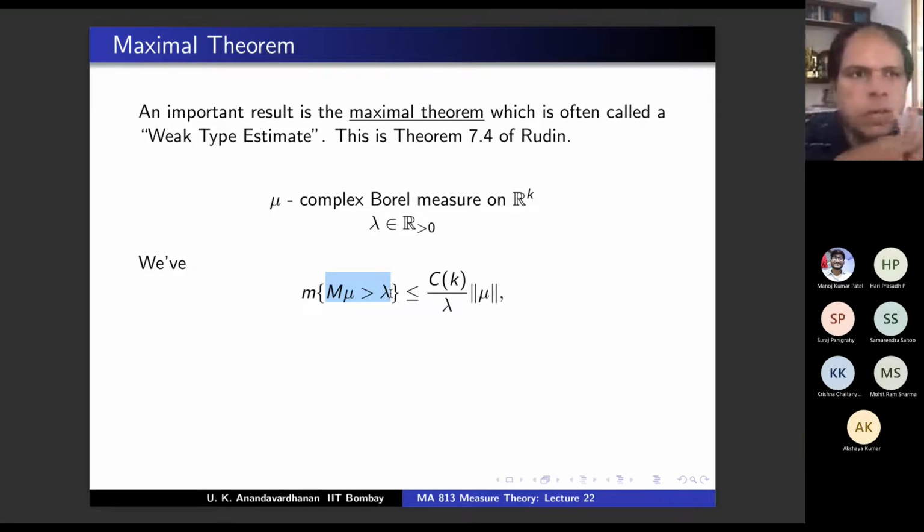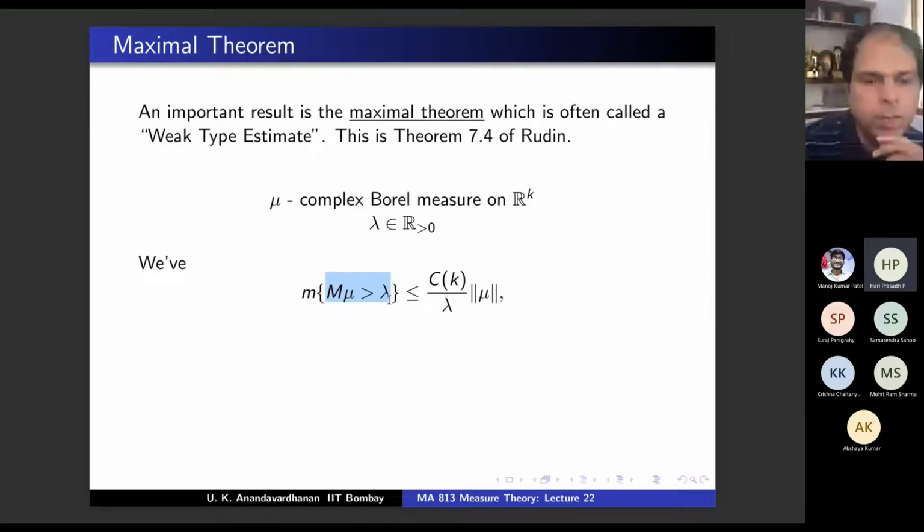What do you mean by f bigger than g? No, I'm not saying for all x. This is a set, curly bracket, and I'm looking at the measure of that set. So this is the notation for the set of all x in R^k where the maximal function of mu at x is bigger than lambda.